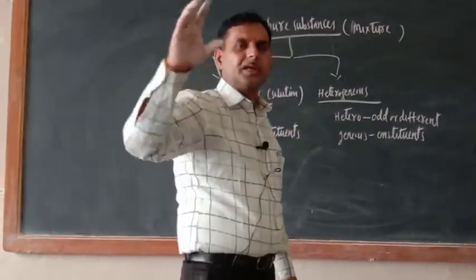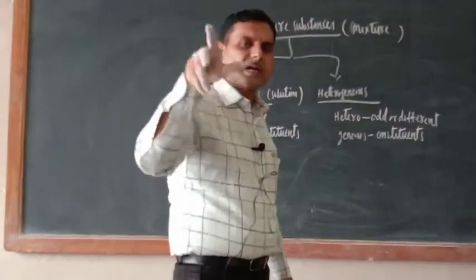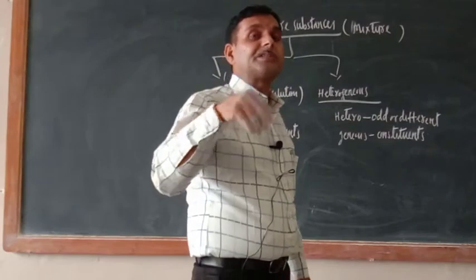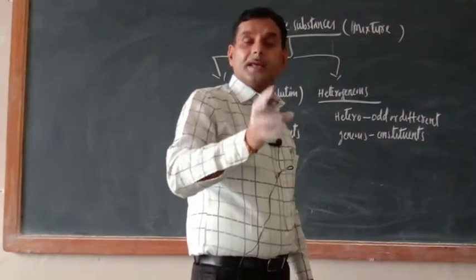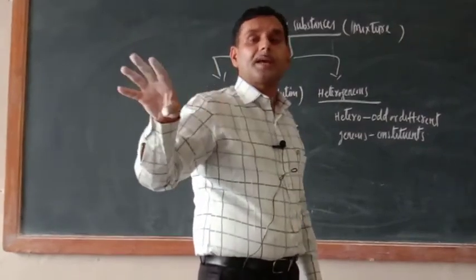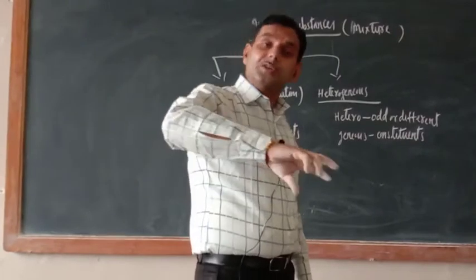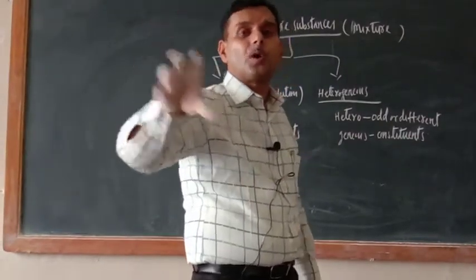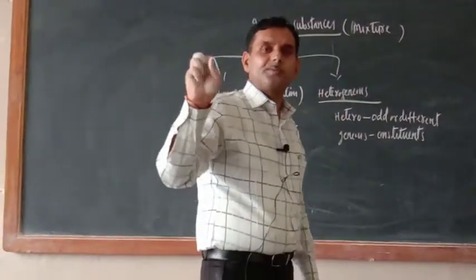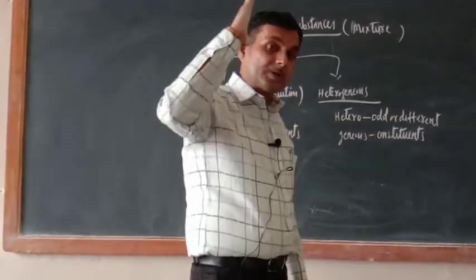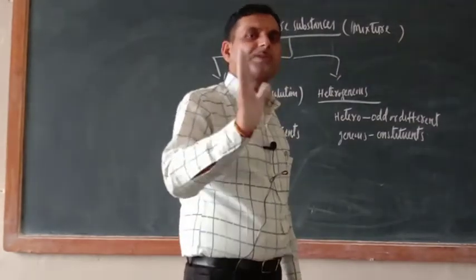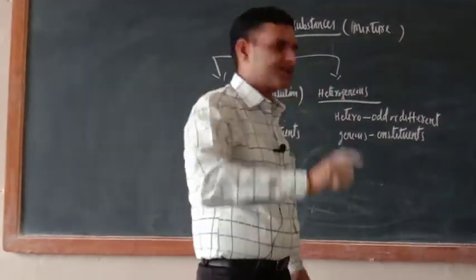Uniformly distributed, like sugar solution or salt solution. Can you find out any drop of sugar solution which is more sweeter than others? If solution is properly made, then their constituent particles will be uniformly distributed throughout. Okay. There is no separation of boundary between the constituents.